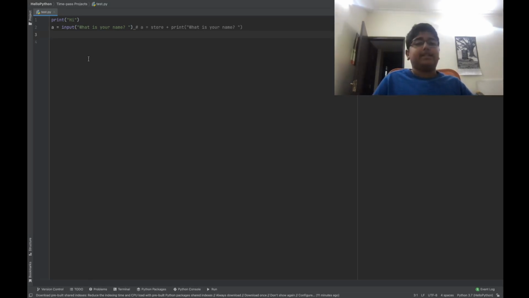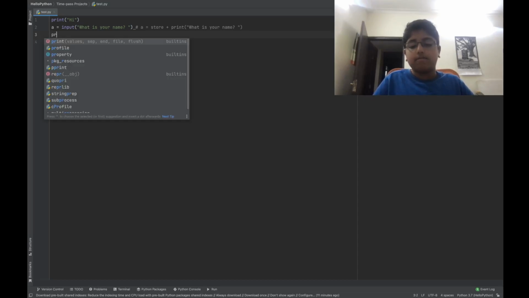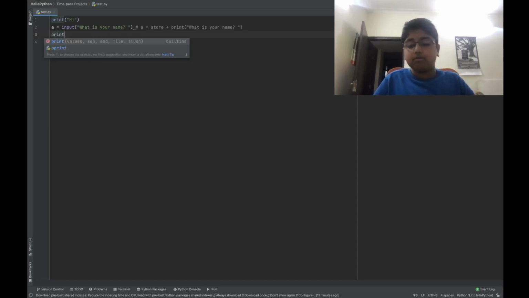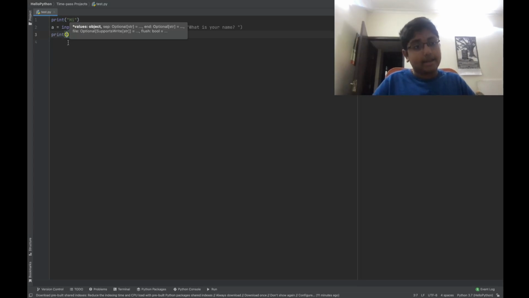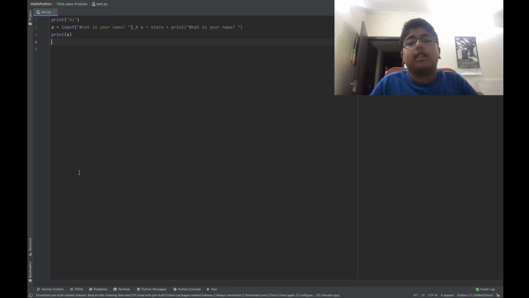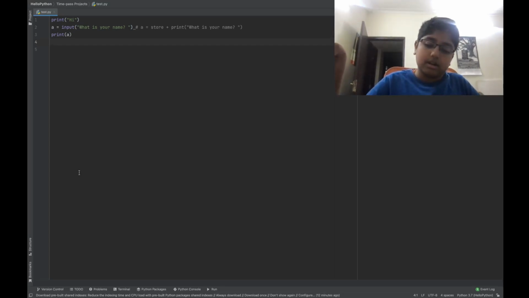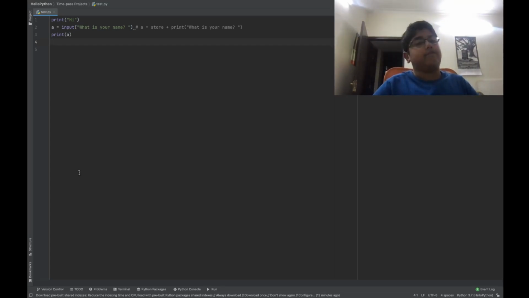We want to print, for example, the user's response, right? So print. Now this is gonna show you what I meant in the beginning about the difference between using double quotation marks and the regular brackets. So when you do that, you get this: print a. It's not going to print the letter a, it's going to print the data stored in the variable a.